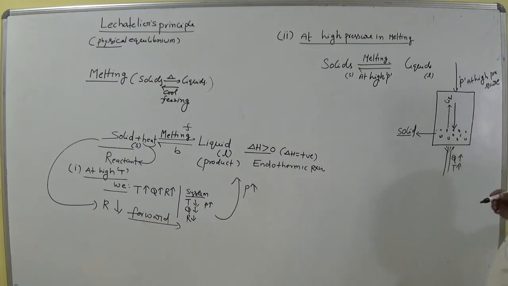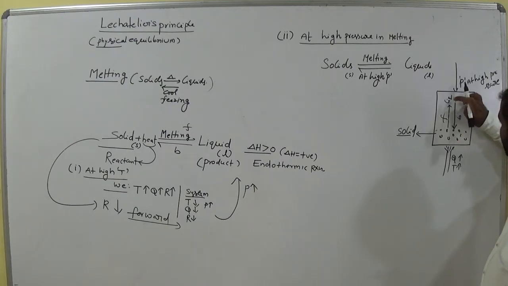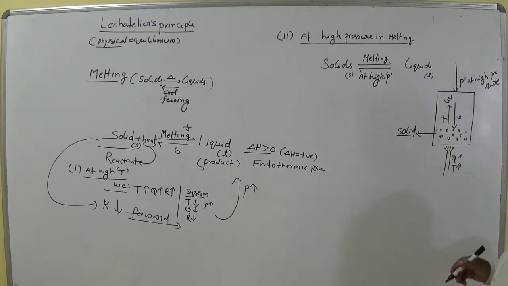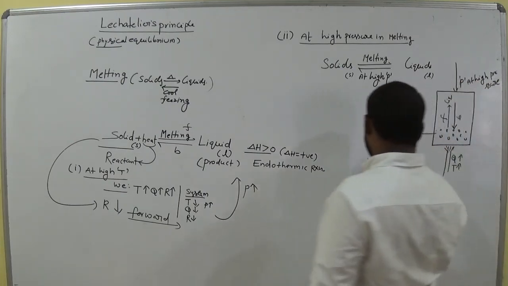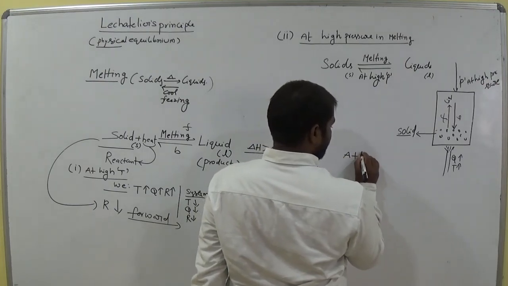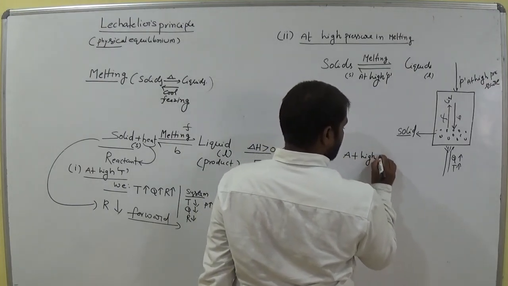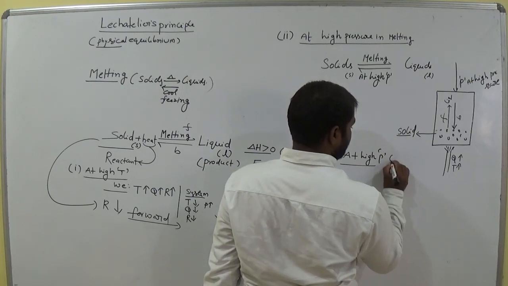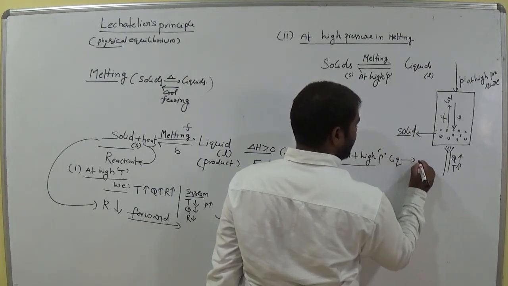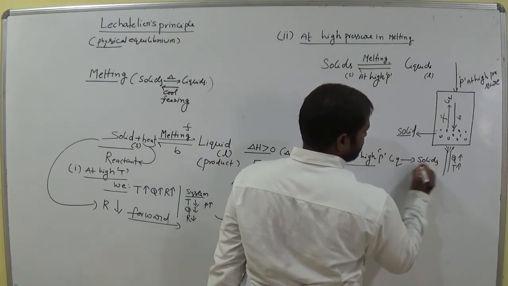That means which direction it is? Solid to liquid is forward direction, liquid to solid is backward direction. At high pressure, what happened? At high pressure, these liquids converted again to solid. Okay? At high pressure, liquids converted to solids.